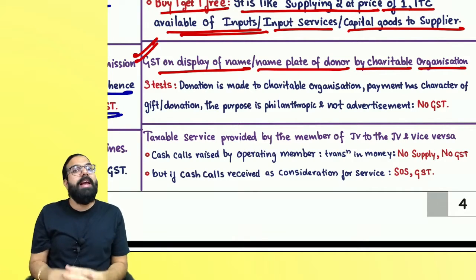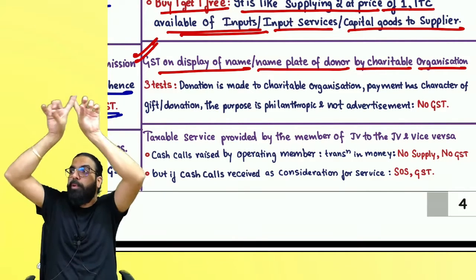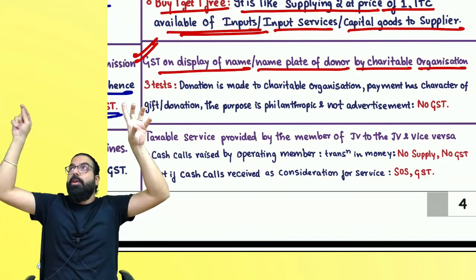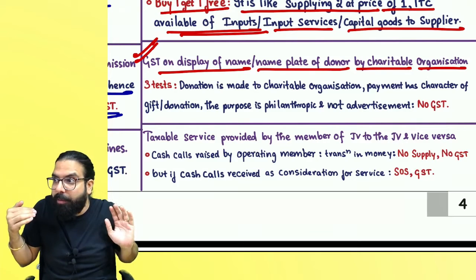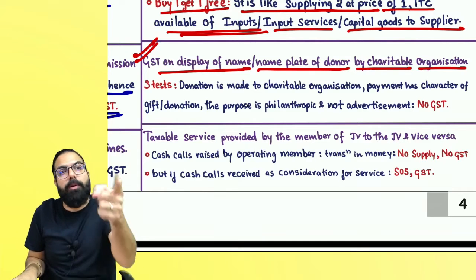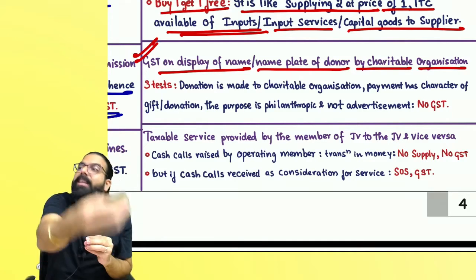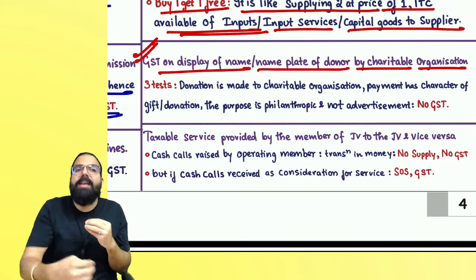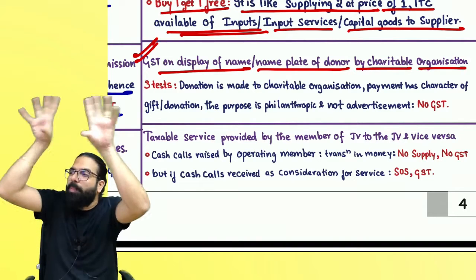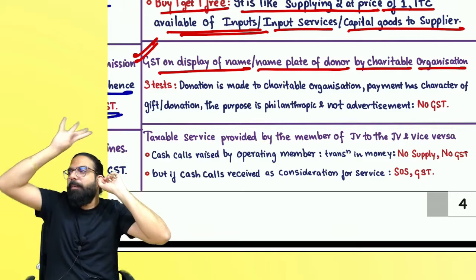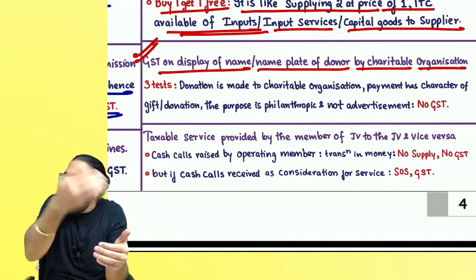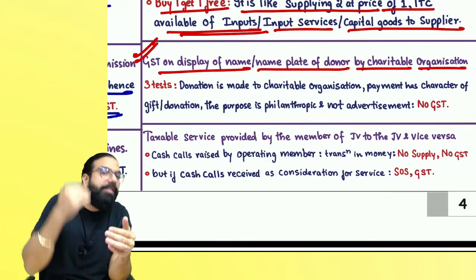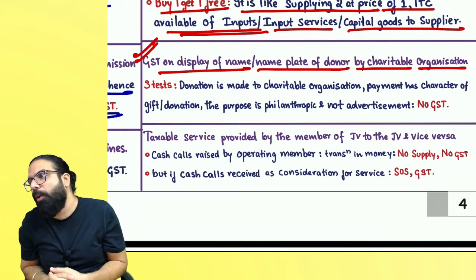No. But suppose I gave them 10 lakh rupees and told them to put donated by Ramesh and Co. Chartered Accountants, Bangalore. Then have they given me an advertisement service? In that scenario, GST will come on the service. But unless there is a quid pro quo, if I give them 10 lakh rupees and they just put my nameplate saying donated by Ramesh Soni, they have not advertised any business for me. When they are not giving me anything, there is no service, and when there is no quid pro quo, there will be no GST.